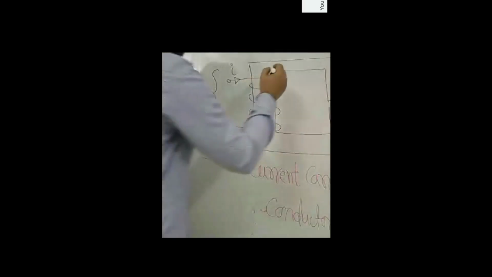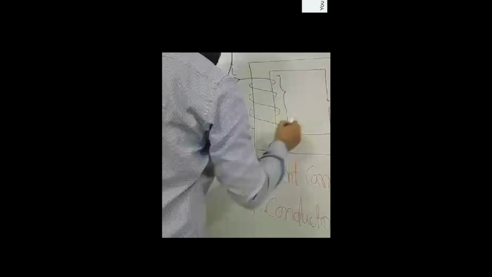Now how will it behave? It will behave as a source of magnetic field. So this is a source of magnetic field.